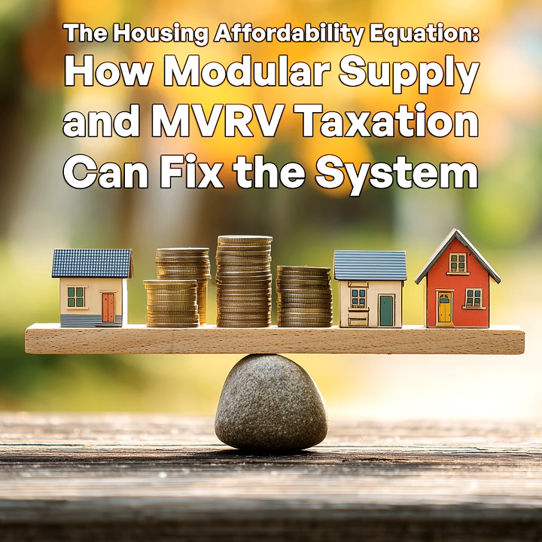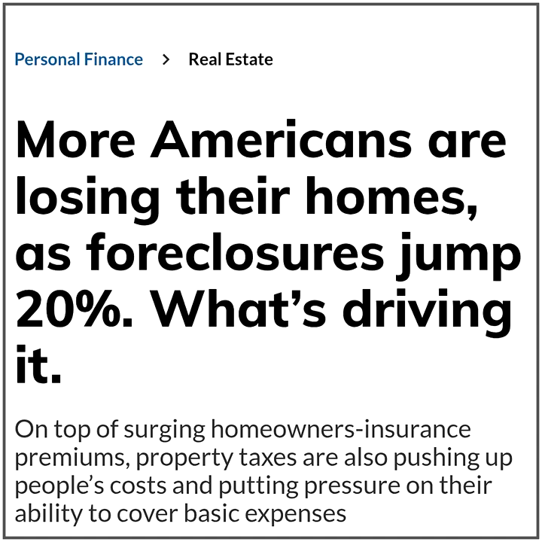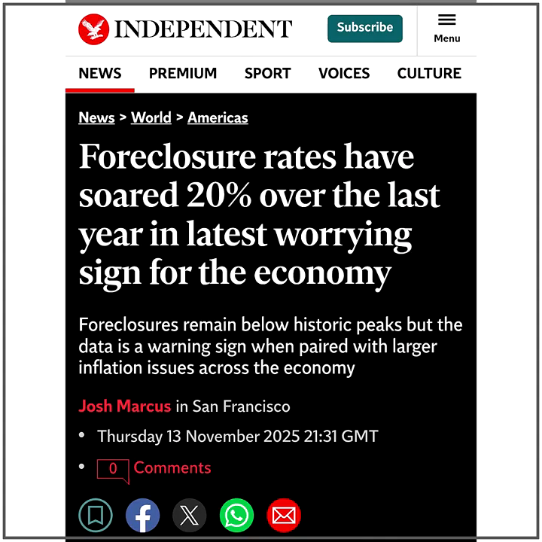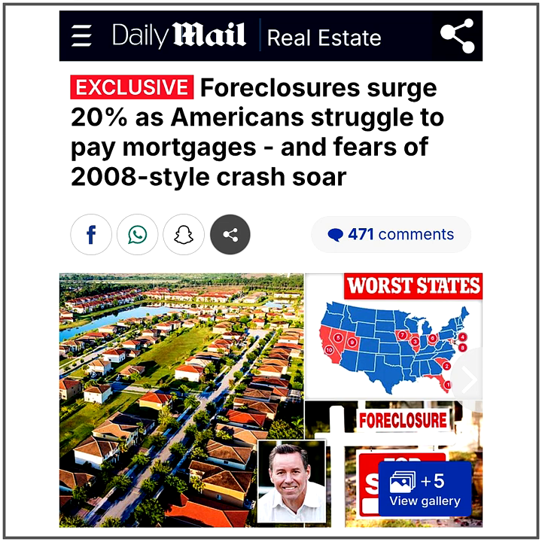Let's start with what we're doing wrong and why the 50-year mortgage may be the final stage of a long, slow failure. 2. The false promise of 50-year mortgages. At first glance, the idea sounds helpful. Stretch the loan term to reduce monthly payments and make housing more affordable. But in reality, the 50-year mortgage is not a solution. It's a sedative, a policy tranquilizer designed to dull the pain of unaffordable home prices without addressing the cause.